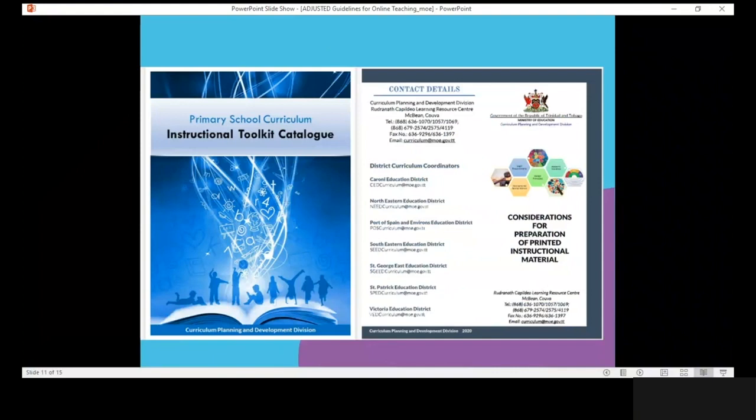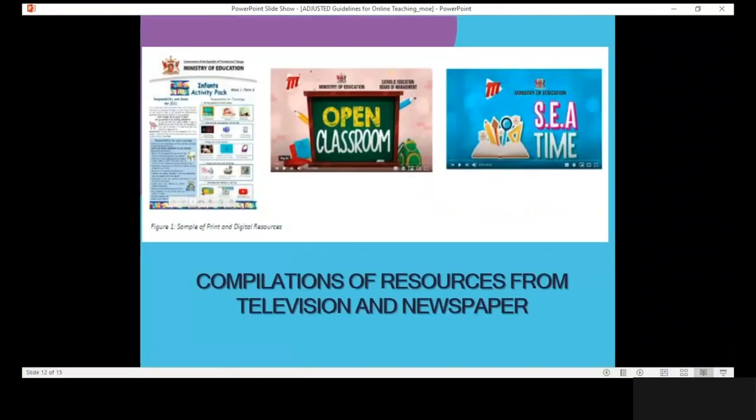We have included, as was mentioned earlier, the Instructional Toolkit catalog for the primary school curriculum. This would include all the documents that comprise the primary school curriculum in a digitized format so they can be accessed and used in the online mode. We also included a compilation of resources from television and newspaper, and these include newspaper pullouts and TTT broadcast lessons for SEA Time and Open Classroom.